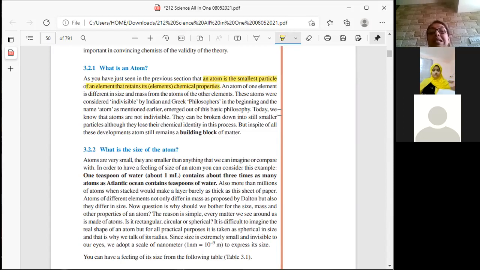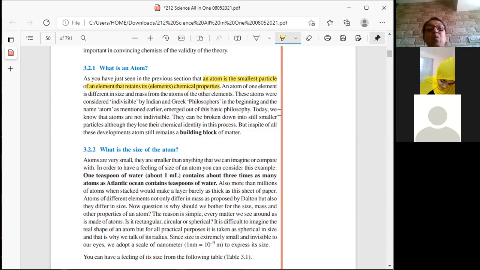The next point: an atom of one element is different in size and mass from the atom of other elements. Every atom of different elements will differ from each other. They cannot be the same. The size will not be the same. The mass will not be the same. Is it very clear? This also has to be understood. An atom of one element will be different in size and mass from the atom of the other element.